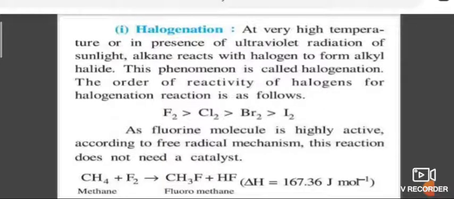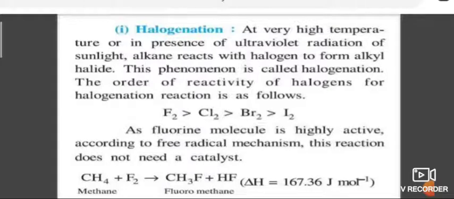Halogenation: when an alkane is treated with a halogen at higher temperature or in the presence of diffused sunlight or ultraviolet light, the hydrogen atoms of alkanes are successively replaced by halogen atoms. This reaction is also known as halogenation. At very high temperature and pressure, halogens such as fluorine, chlorine, bromine will replace hydrogen from the hydrocarbon.